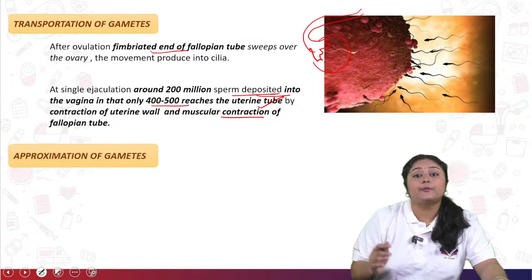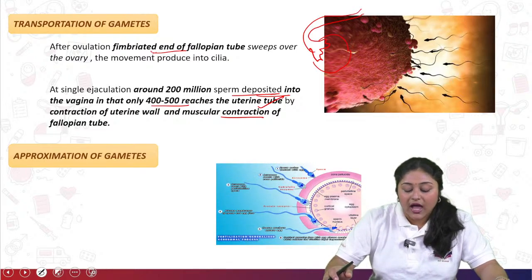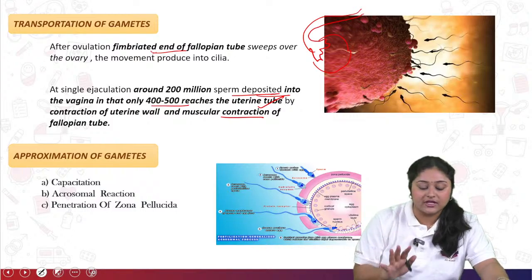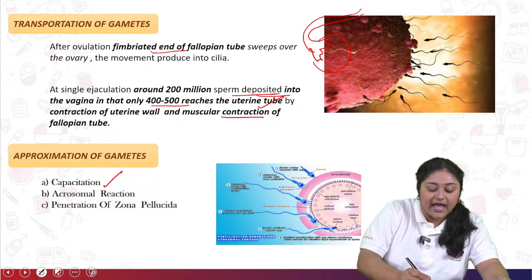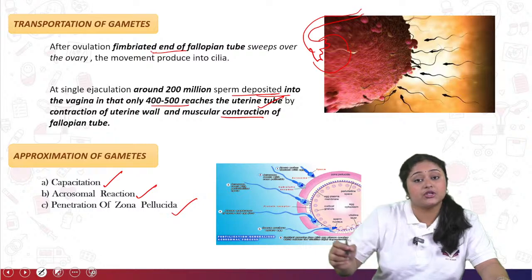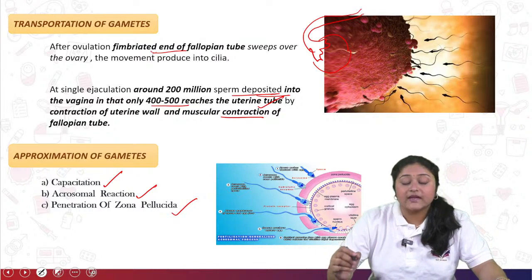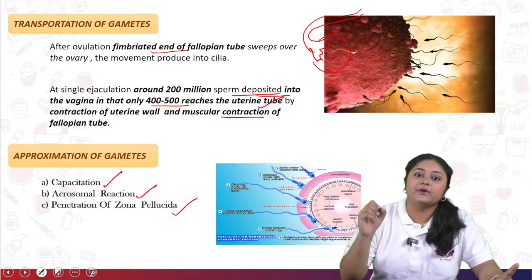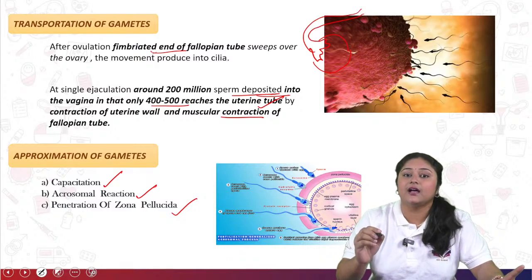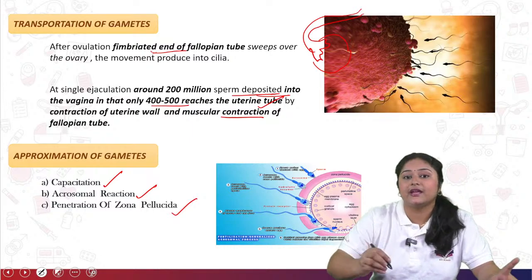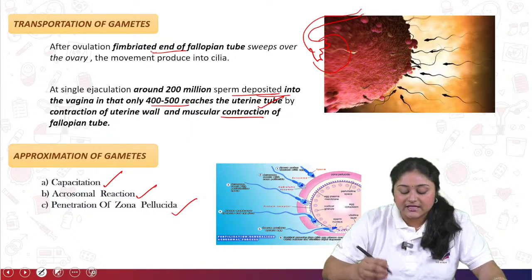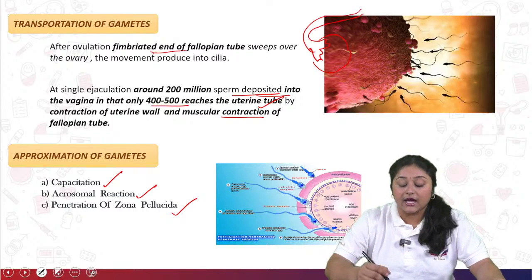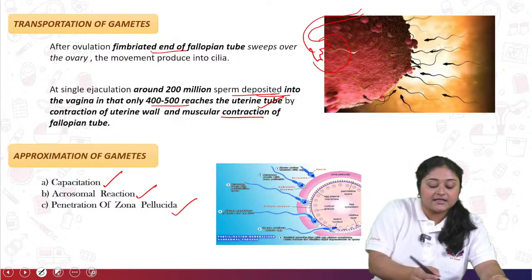Now come to the approximation of the gametes. This process also consists of three steps: first is capacitation, then acrosomal reaction, and penetration of the zona pellucida. Capacitation is when one healthy sperm, whichever reaches the fallopian tube fast, near the mature ovum, starts to penetrate the anterior wall of the mature ovum. That is called capacitation.